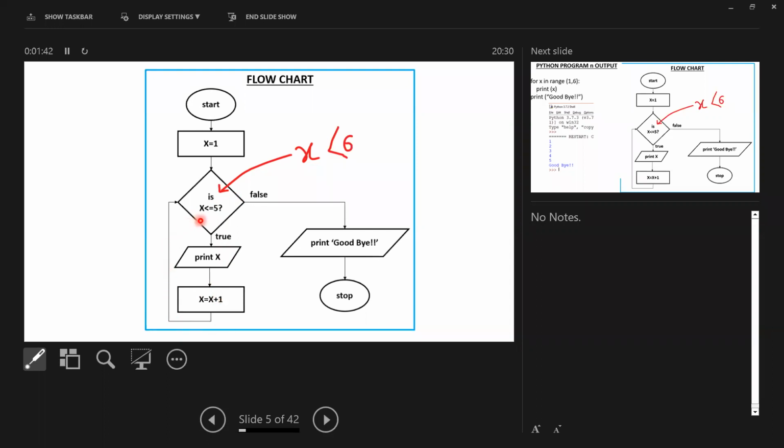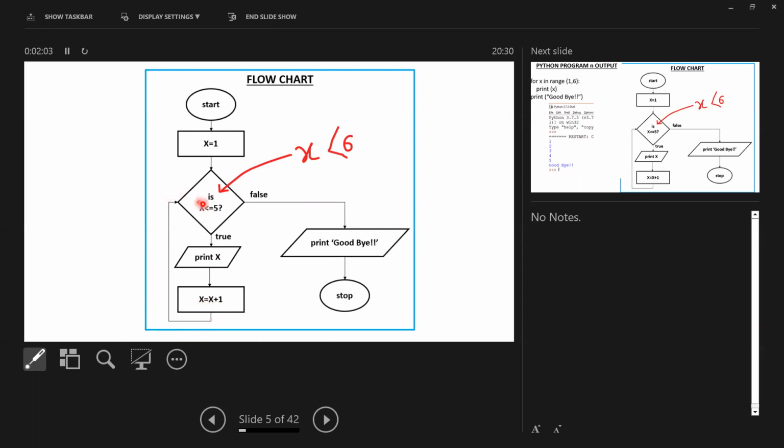Then check whether 3 is less than or equal to 5. Yes. Print number 3. Then it becomes number 4, print number 4. Then it becomes 5, take that value and print the number 5. Then 5 plus 1, 6. It makes the number 6 also.